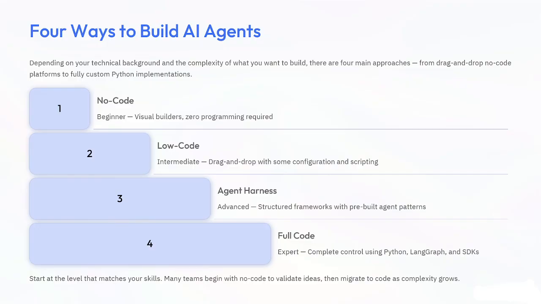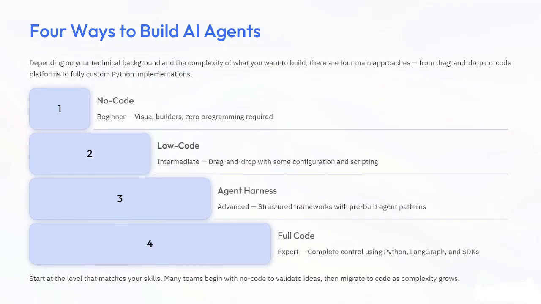Let's go for the second one, that is low code, an intermediate level. Low code is the next level where most of the work is still visual, but sometimes you need to write a small amount of code or configure APIs. You can think of it like assembling furniture. Most parts are already ready, but you just connect them together. Popular tools here are n8n, Flowise, then Dify. These are some examples of low code AI agent tools.